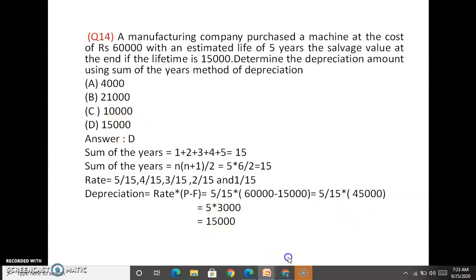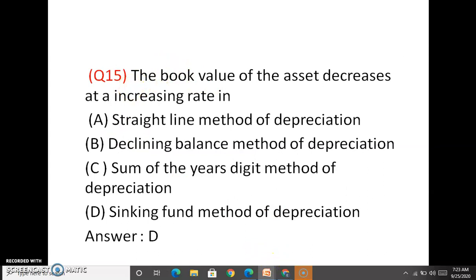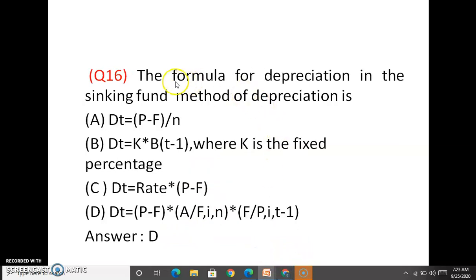Answer is D. The book value of the asset decreases at an increasing rate in the sinking fund method of depreciation. The fourth method is the sinking fund method of depreciation. The book value of the asset decreases at a decreasing rate in the sum of years digit method and at an increasing rate in the sinking fund method of depreciation. The formula for depreciation in the sinking fund method is P minus F into A by F, I, N into F by P, I, T minus 1. So answer is D.